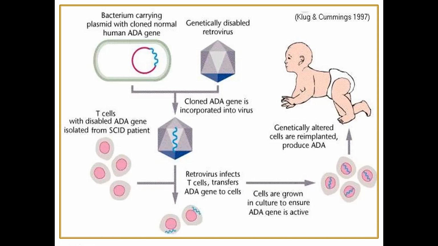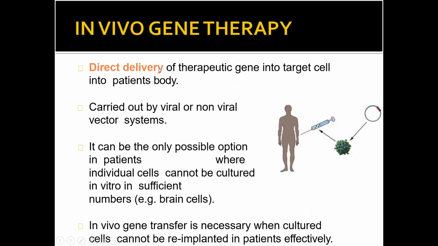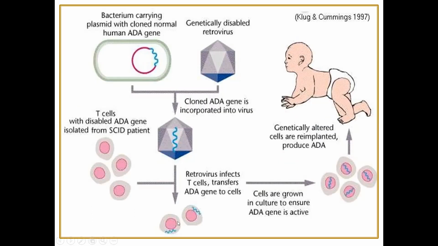The retrovirus infects the T cell and transfers the ADA gene to the cells. So this retrovirus transfers the gene of interest, your ADA gene, into the cell. See, the blue portion has entered the cell. Now the cells are grown in culture to ensure the ADA gene is active.